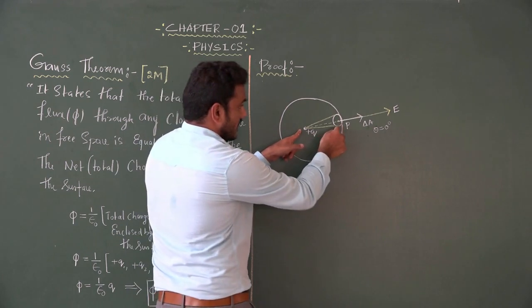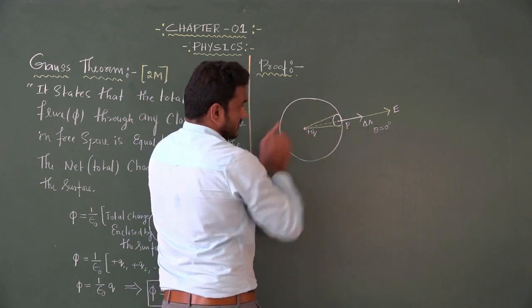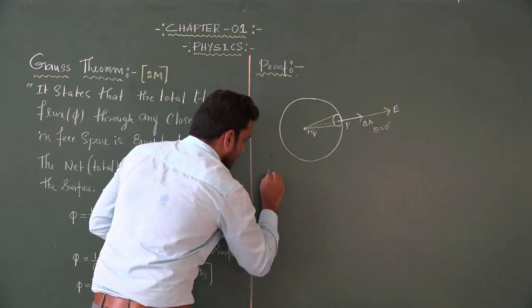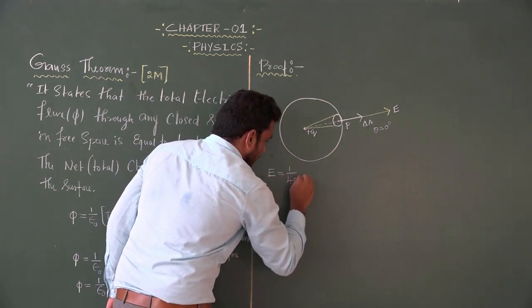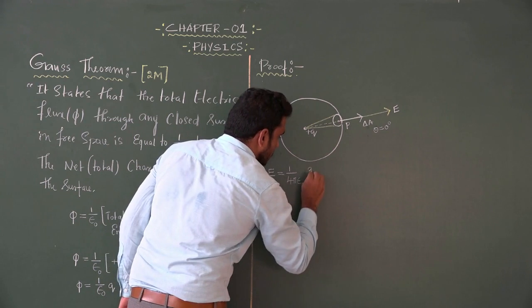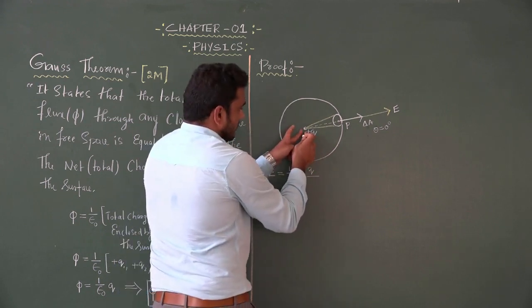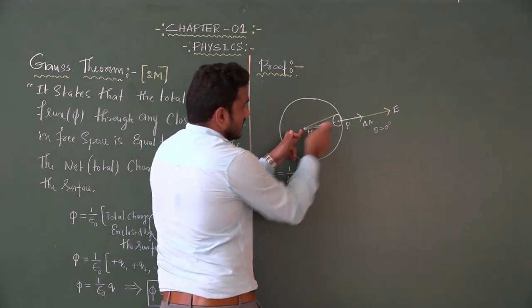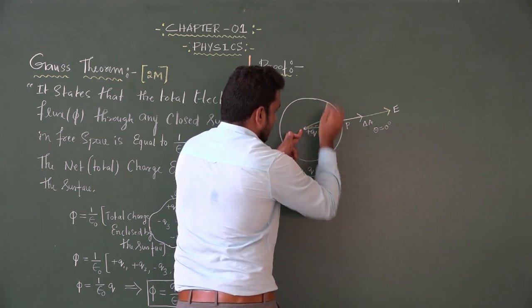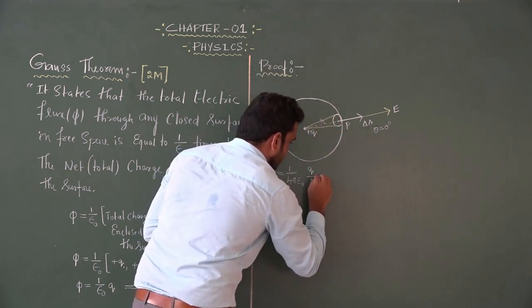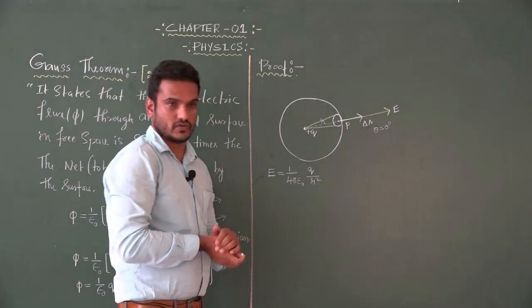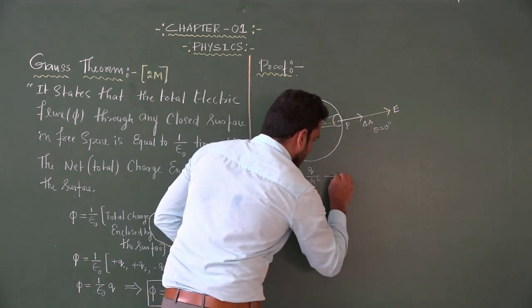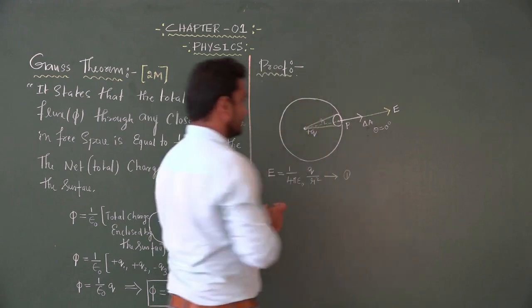So the electric field at point P due to the positive charge is given by E is equal to 1 over 4 pi epsilon naught, Q divided by the distance between the positive charge and P, which is taken as R. So it becomes R squared: 1 over 4 pi epsilon naught, Q by R squared. We can make it equation number 1.